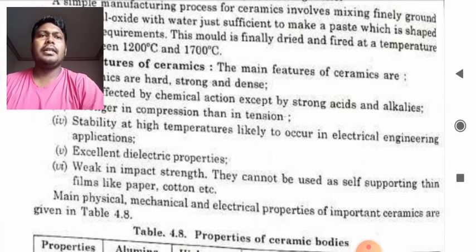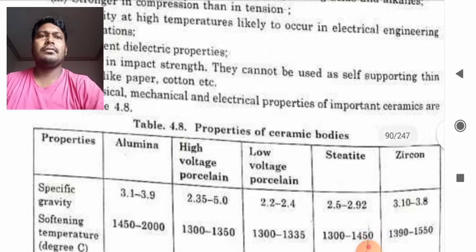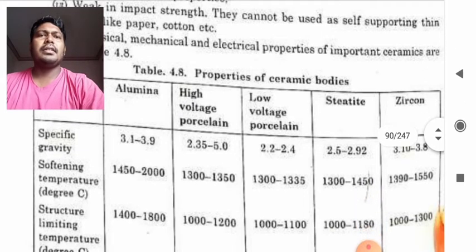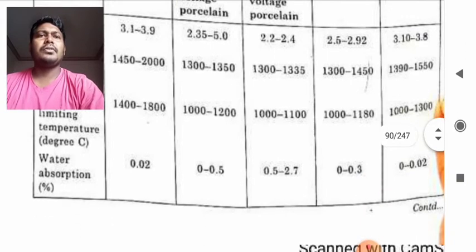The main physical, mechanical and electrical properties of important ceramics are as in the table. So you can just note down this table, or you can just have a look. It lists the properties of alumina, high voltage porcelain, low voltage porcelain, steatite and zircon. Now, specific gravity, softening temperature in degrees, structural limiting temperature in degrees, water absorption percentage.